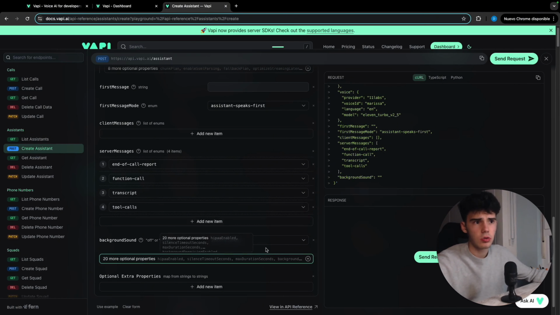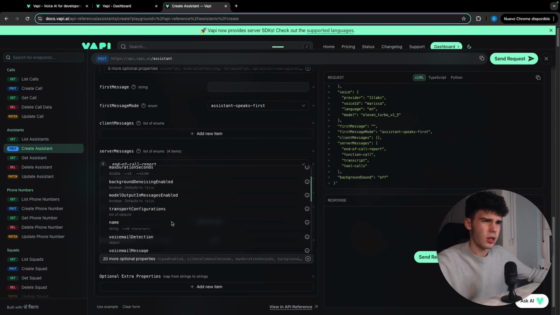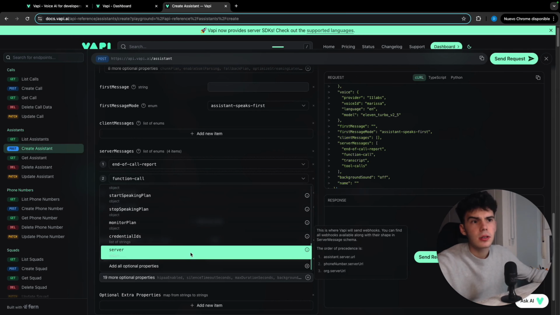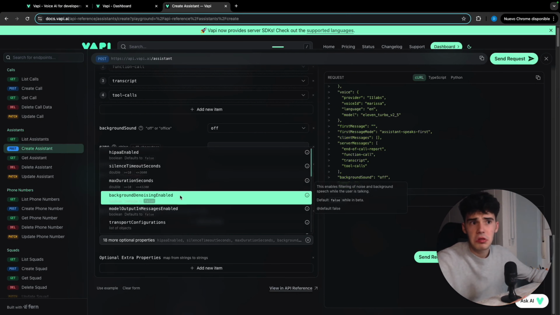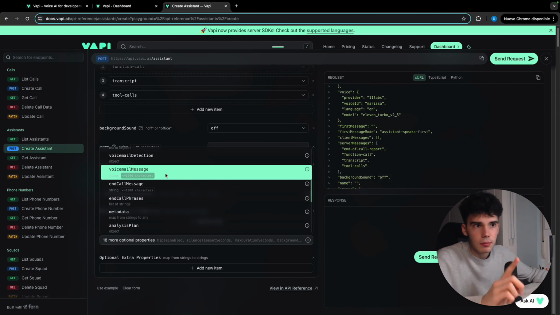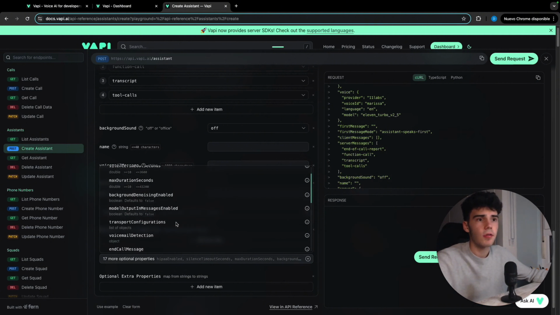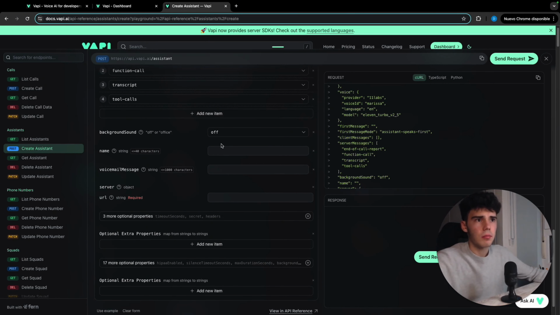Background sound, I recommend leaving it off. If not, it's really annoying. Name, let's add it. We're also going to add the server, as here we're going to add the Vapi module that we are going to need, and probably with this we will already be finished. We could also add a voicemail message, really useful for cases in which we are going to send calls for outreach.